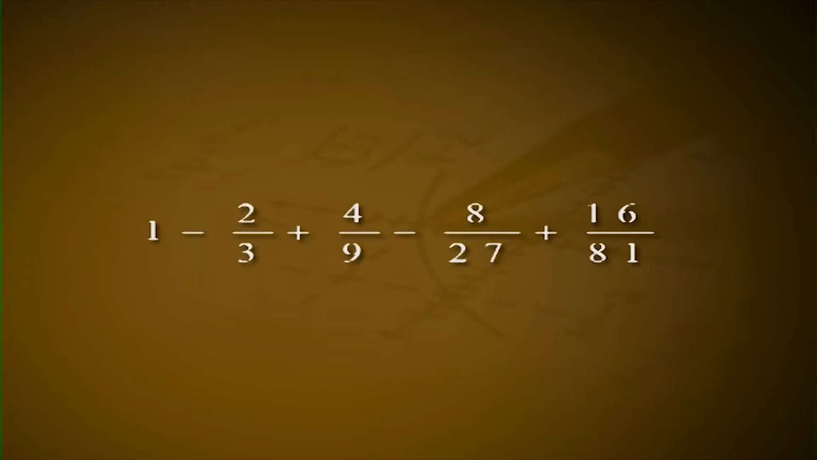2. Write the following series using summation notation. 1. 1 minus 2 by 3 plus 4 by 9 minus 8 by 27 plus 16 by 81. 2. 1 squared plus 2 squared plus 3 squared plus and so on up to 6 squared. 3. 1 plus 1 by 2 squared plus 1 by 3 squared plus and so on up to 1 by n squared.